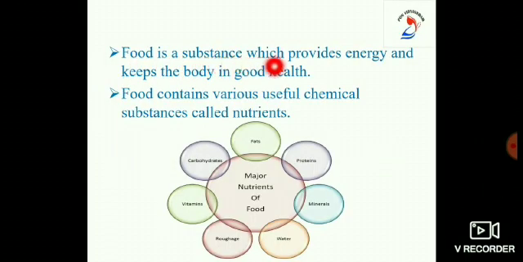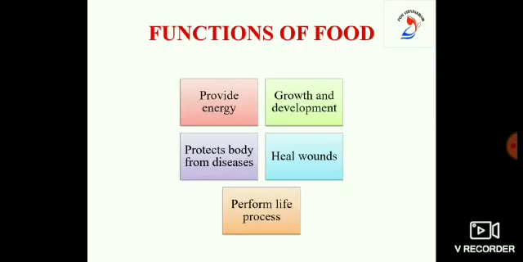Food is a substance which provides energy and keeps the body in good health, and food contains various useful chemical substances called nutrients. Yes, we know that nutrients are also called components of food. The components of food are carbohydrates, proteins, fats, vitamins, minerals, roughage and water. And we know that food is essential for all living organisms because food provides energy, it helps in growth and development, it helps to overcome wear and tear, it protects the body against diseases and it helps to perform life processes.